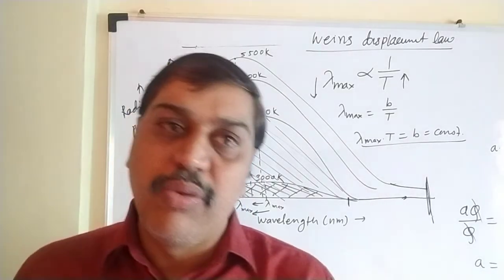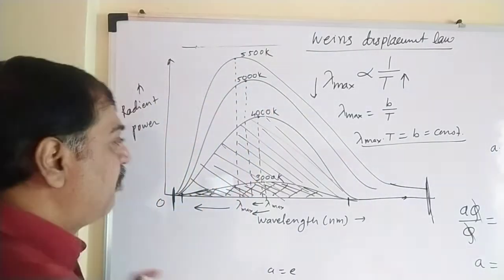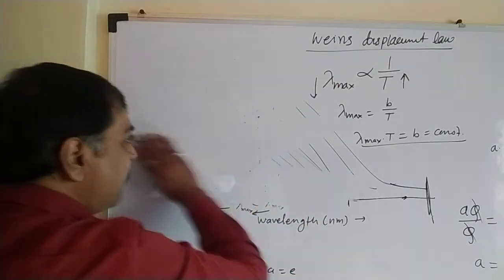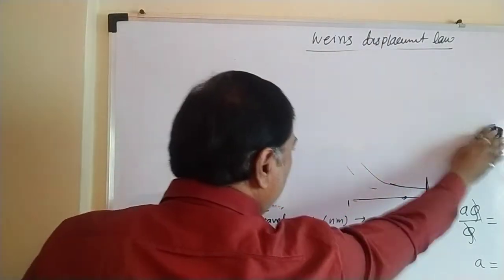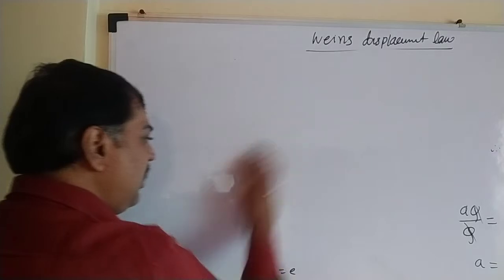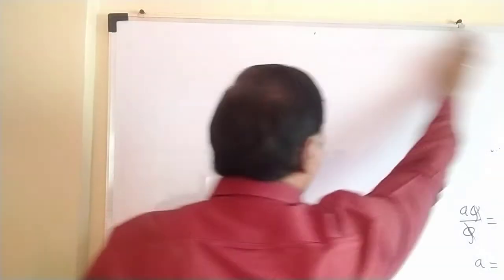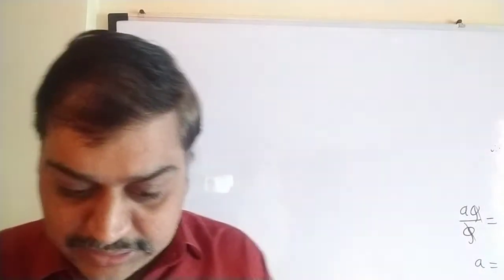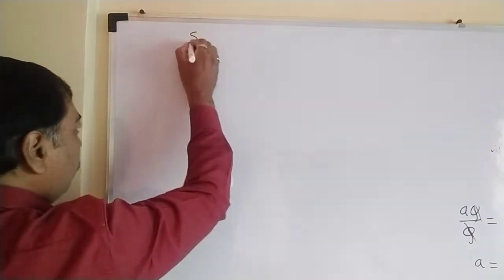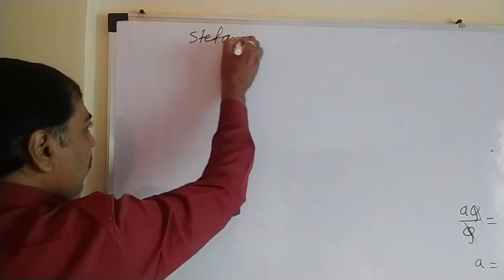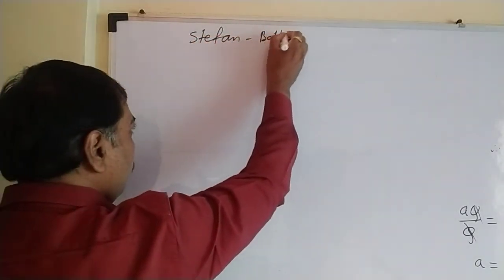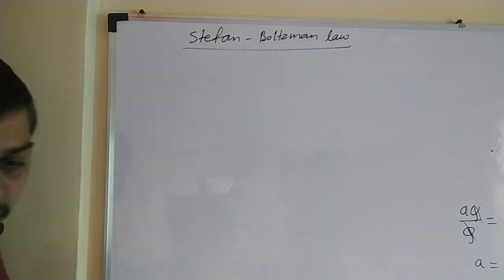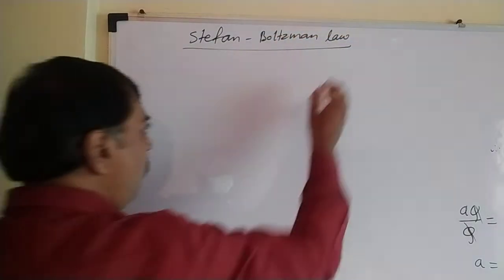Apart from this, let's go to the next topic of the syllabus, and it is probably the last topic of this chapter, and that is nothing but what? Stefan's law, sometimes said to be Stefan and Boltzmann's law. Now remember, Stefan's law or Stefan-Boltzmann law, that we have to learn here. So let's start with the Stefan-Boltzmann law. And it is again related to radiations.